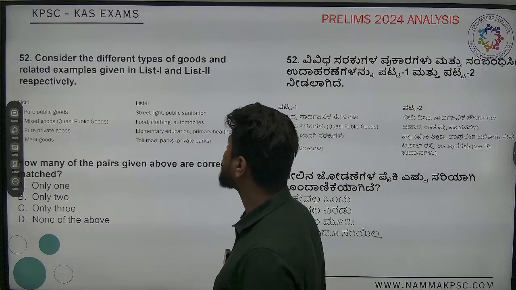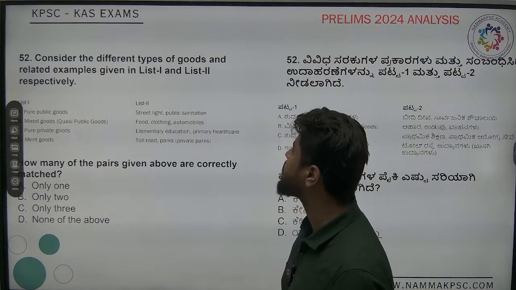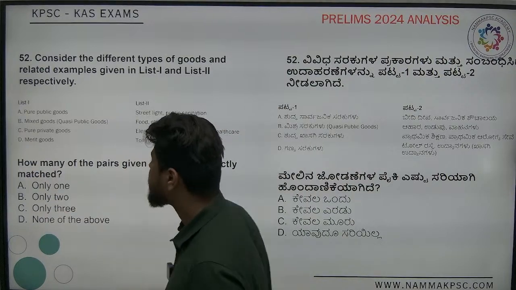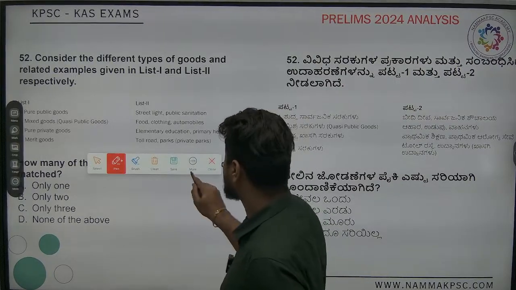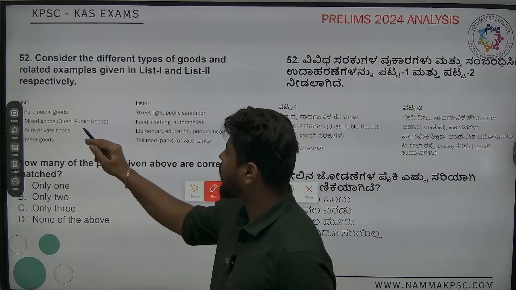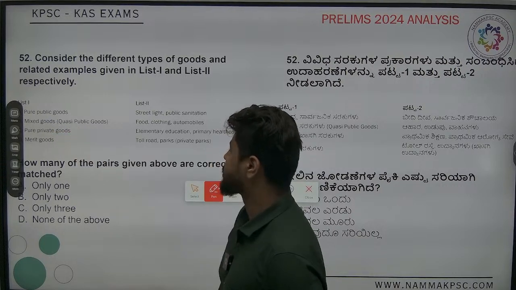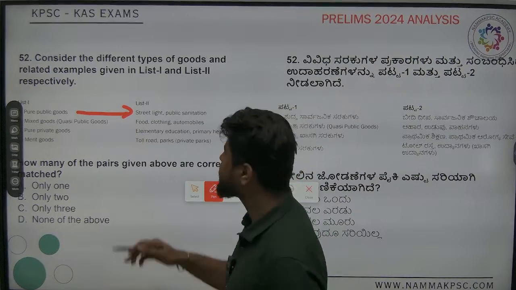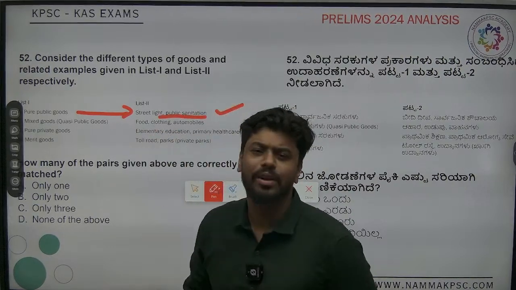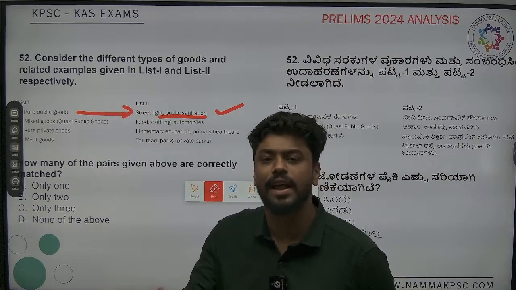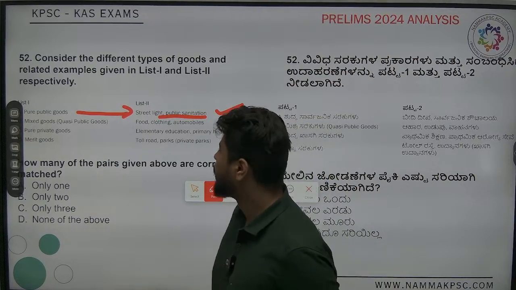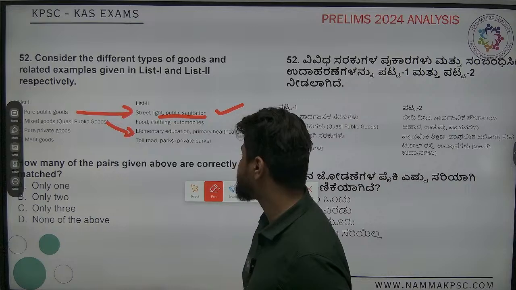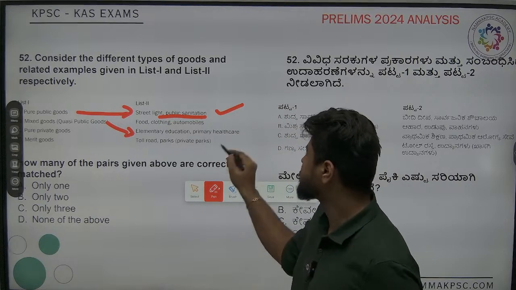Next one, consider the different types of goods and related examples given in list 1 and list 2 respectively. Let's have a look. They're telling pure public goods. Street lighting and public sanitation are examples of pure public goods, meaning it is freely accessible for everybody. It is the right of everybody to use it. Next, mixed goods, quasi public goods. These are elementary education, primary healthcare.